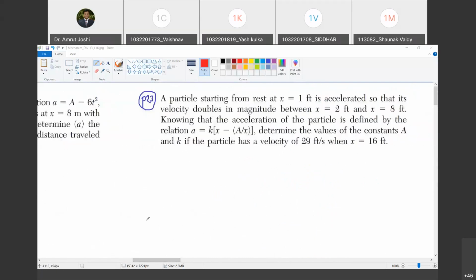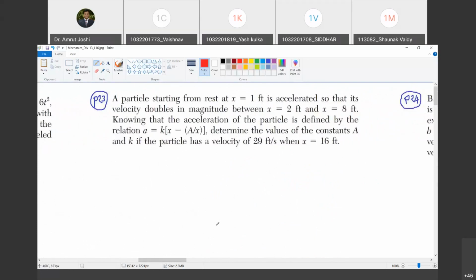Can you read the statement? Yes, sir. A particle starting from rest at x equal to 1 feet is accelerated so that its velocity doubles in magnitude between x equal to 2 feet and x equal to 8 feet. Knowing that the acceleration of the particle is defined by the relation a equal to k x minus a by x, determine the value of constants a and k if the particle has velocity of 29 feet per second when x equal to 16 feet. A lot many numbers to read, lot many statements to understand. So let us write down all those statements in a symbolic form.